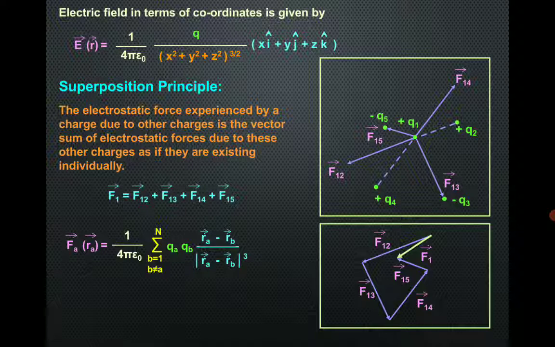So this expression can be written in a compact manner. It can be written as vector Fa at the position vector r equals 1 upon 4 pi epsilon naught, sigma qa qb, vector ra minus vector rb divided by mod of vector ra minus vector rb whole cube, where b goes from 1 to n, and b is not equal to a.